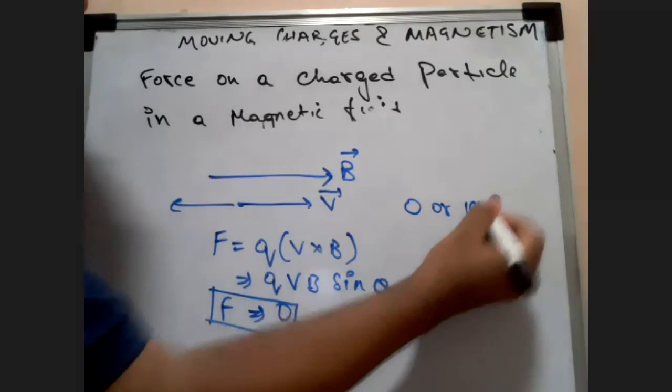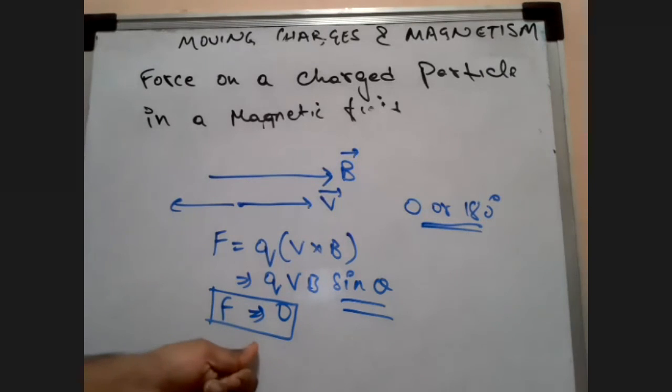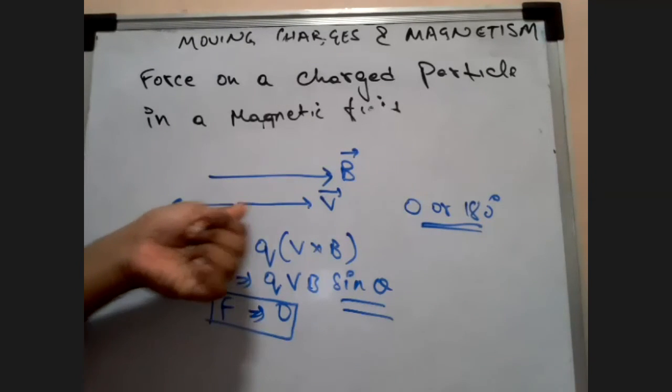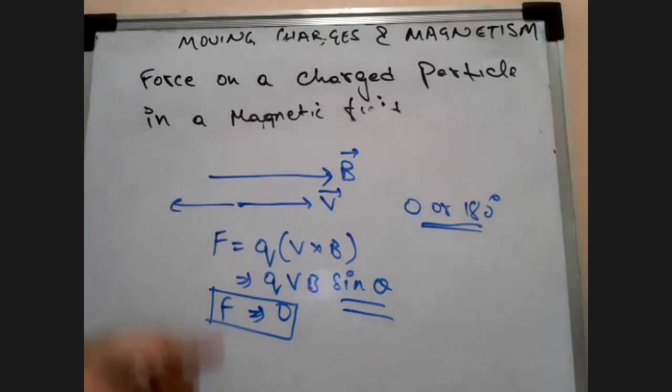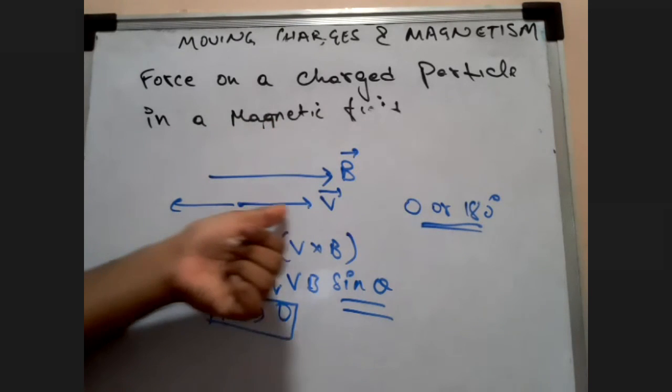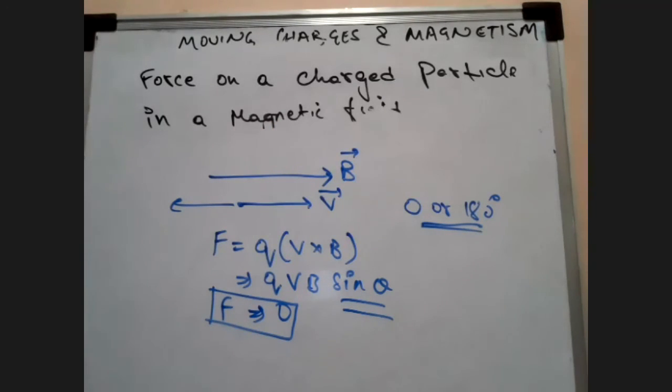Sin theta is going to be 0. So the force on a charge with velocity parallel to the magnetic field will always be 0, whether the velocity is in the same direction or the opposite direction of the magnetic field.